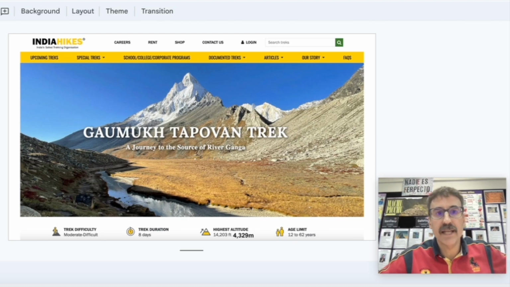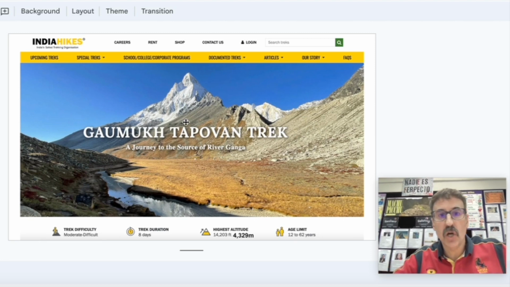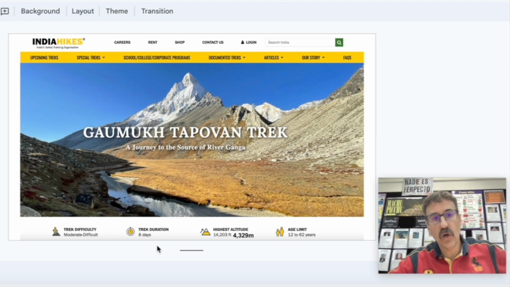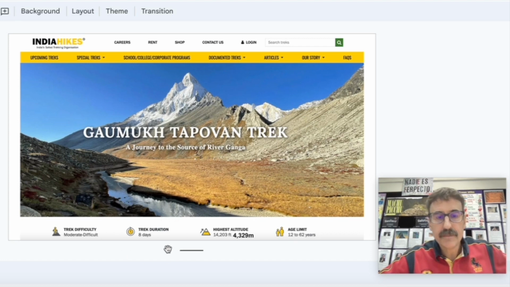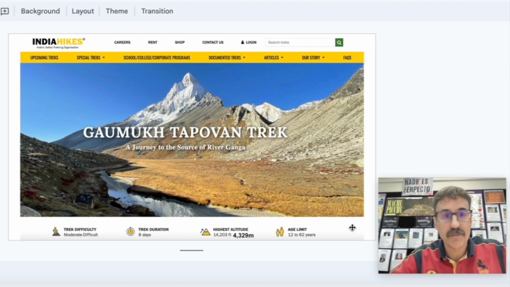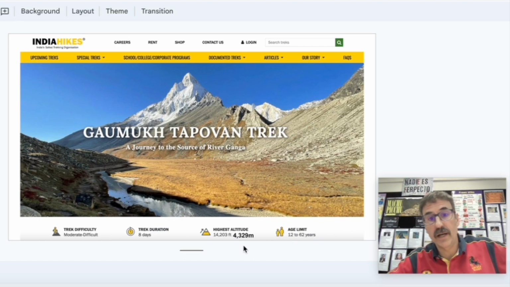And one of the hikes that they organize is to the source of the river Ganga. It is a trek that lasts 5 days walking. Here it says 8 days, but I'm going to explain why. It is 5 days walking and it says 8 days. It goes to an altitude of 4,329 meters, and you can do it starting at 12 years old. So my students could do it. However, it is moderately difficult, especially because you are at high altitude,